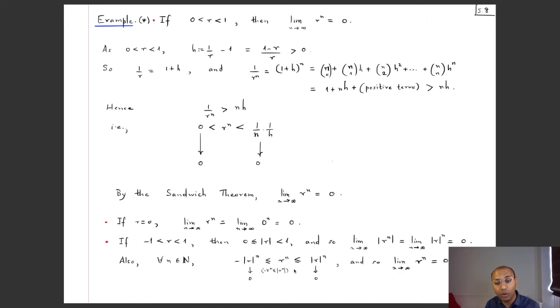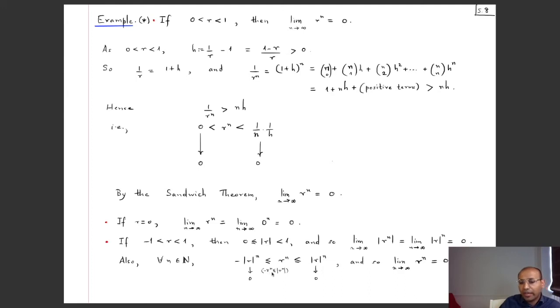And this actually also tells me what happens with the sequence r to the power n, because again I use the sandwich theorem. You see, r^n is less than or equal to mod of r^n, which is the same as mod r to the power n, and I know that this sequence goes to 0.